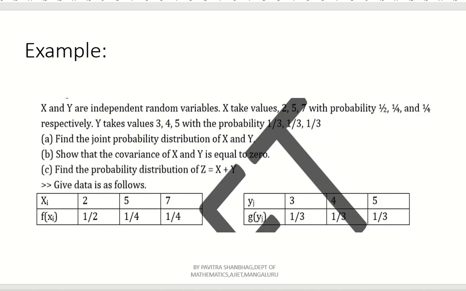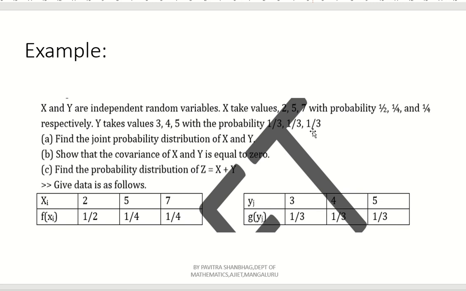First problem. If x and y are independent random variables, x takes the values 2, 5, 7 with the probability 1 by 2, 1 by 4 and 1 by 4 respectively. Y takes the values 3, 4, 5 with the probability 1 by 3, 1 by 3, 1 by 3. Okay.